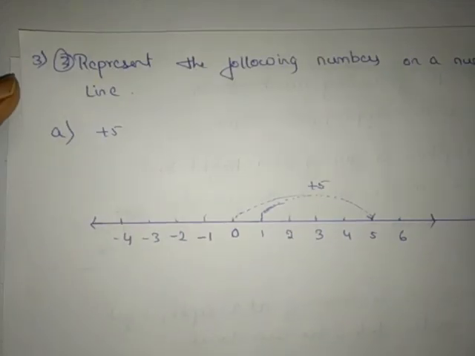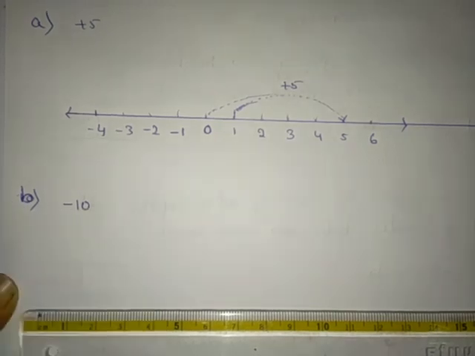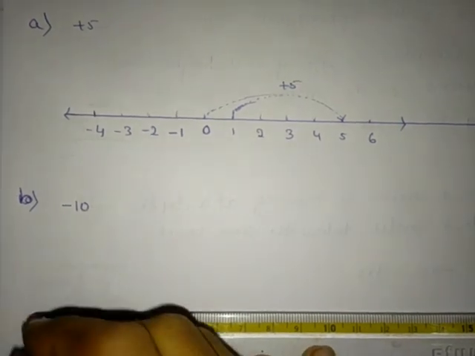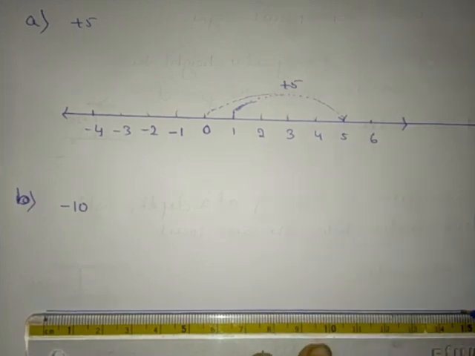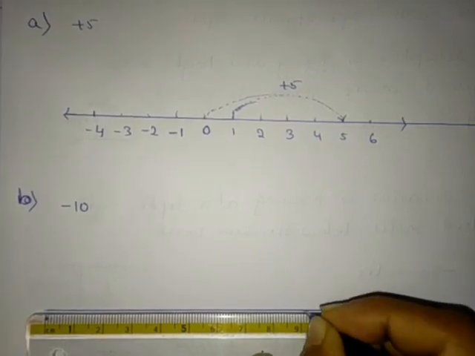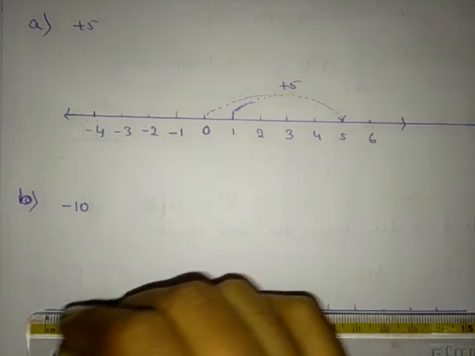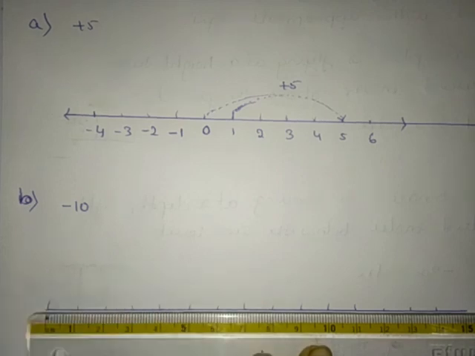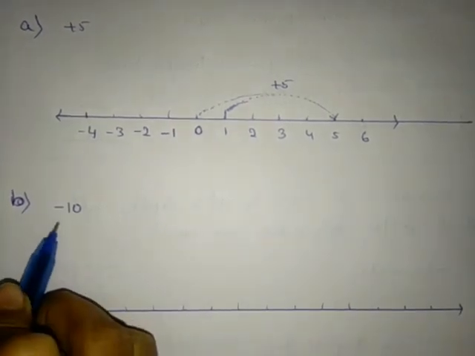Similarly, B1, minus 10. The second one is minus 10, right? So we'll mark a point, and we'll take a point for every 1 centimeter, right? Now here we want minus 10, right?